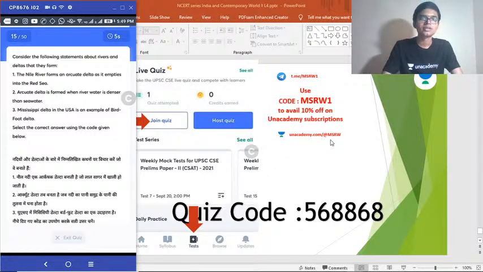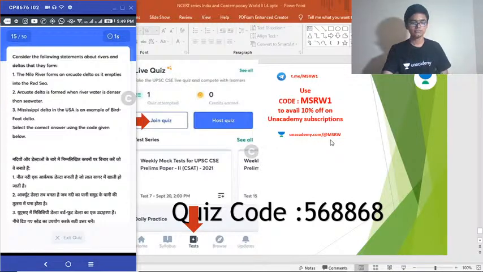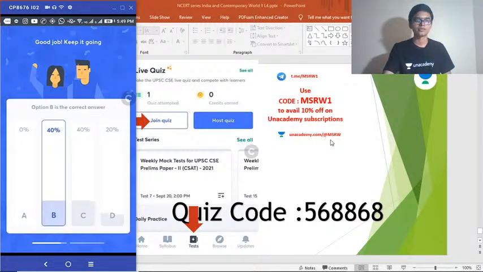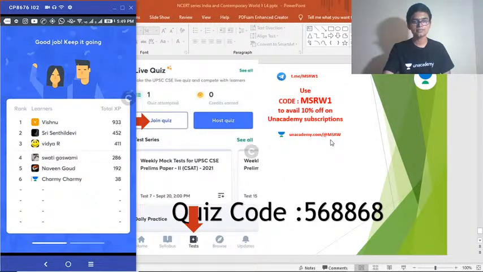So let us see how many of you have actually read the GC Leong Geography textbook. If you have read it, you can find the answer to this one. Or Majid Hussain's textbook, whatever. Okay. Option B is the correct answer. Yeah, Vishnu has passed the 1000 mark there.